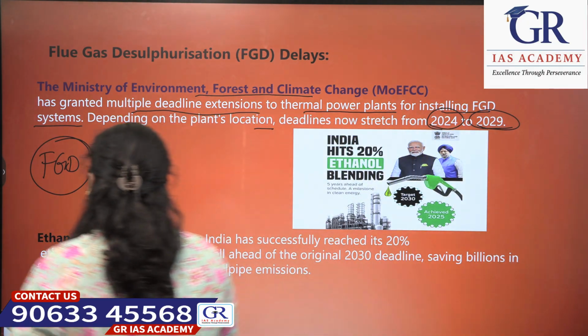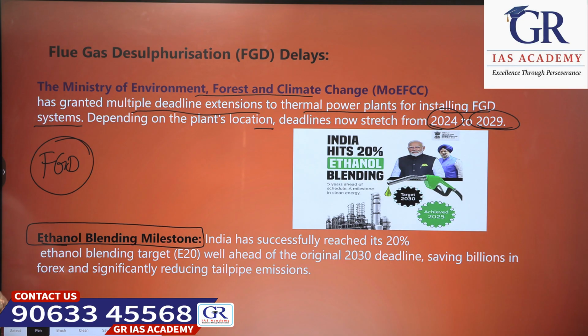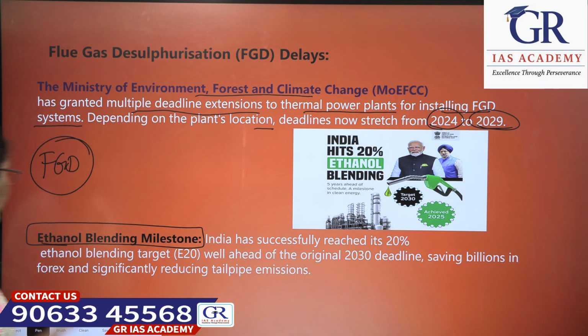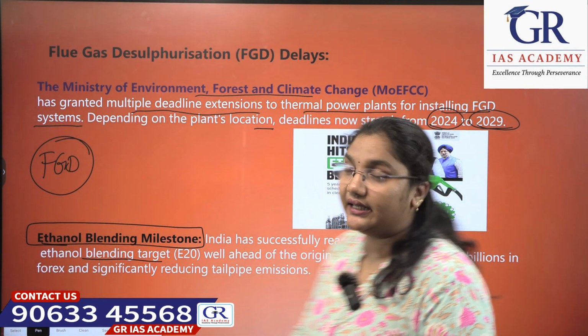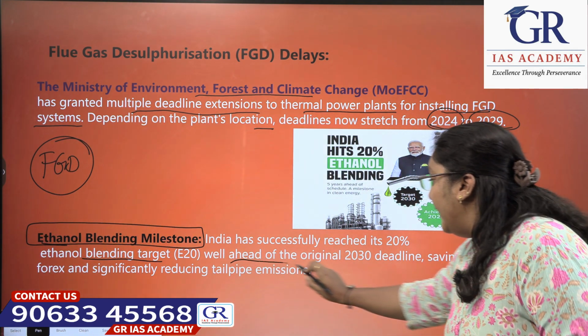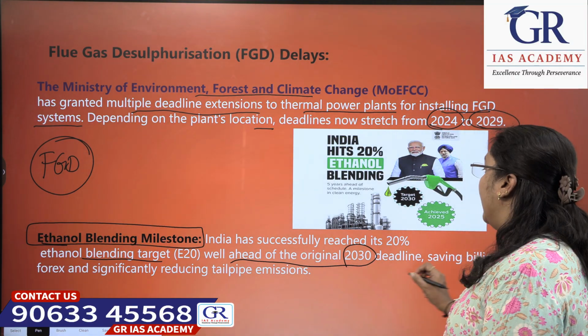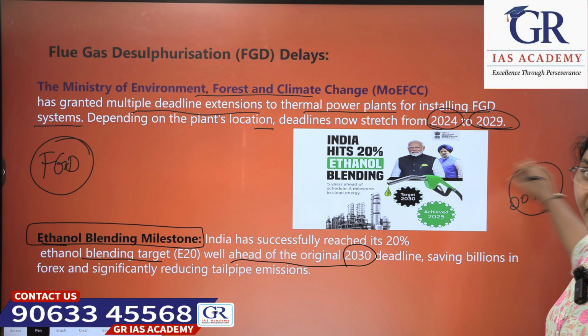Okay. Next is the ethanol blending milestone. India has successfully reached its 20% ethanol blending target, that is E20, well ahead of the original 2030 deadline. Basically by 2030 the country decided to achieve 20% ethanol blending in petrol, right?